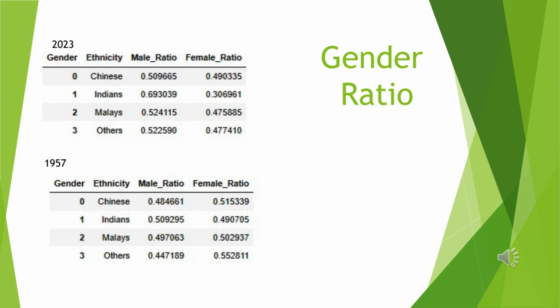So in this slide, we have the gender ratios. The one you see below is for 1957, and the one you see on top is for the year 2023. As you can see, the female ratio has been greater than male ratio for the Chinese, Malays, and other ethnic groups in 1957. But in 2023, the male ratio has surpassed the female ratio for Chinese, Malays, and other ethnic groups. But for the Indian population, the male ratio has been greater than female ratio in both 1957 as well as in 2023.